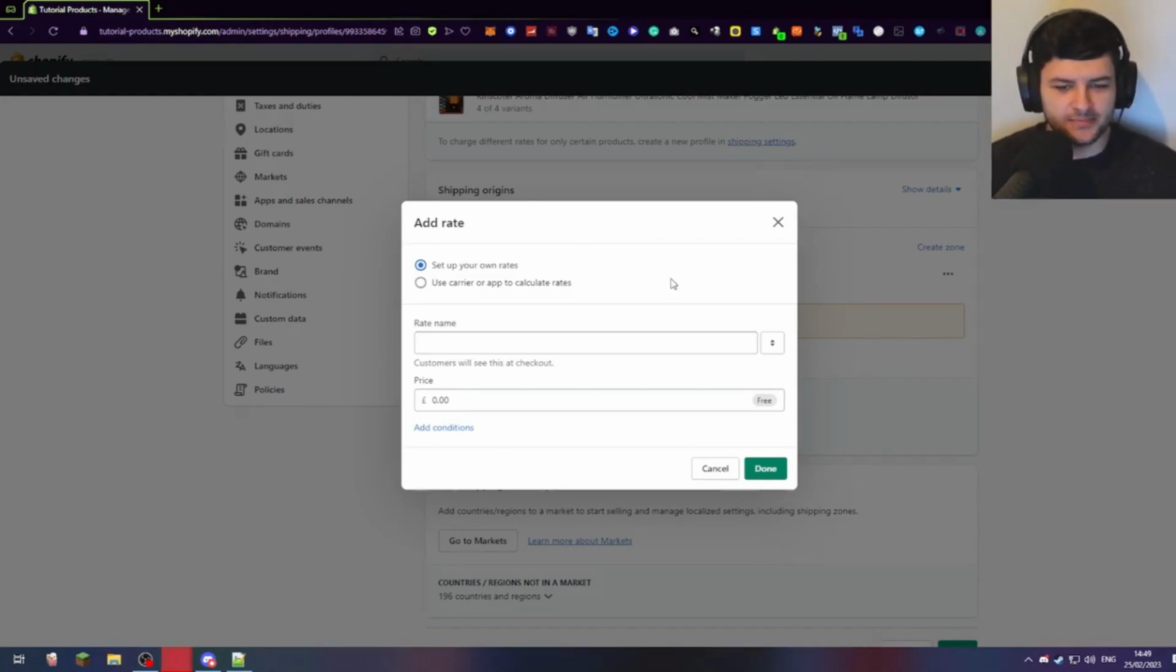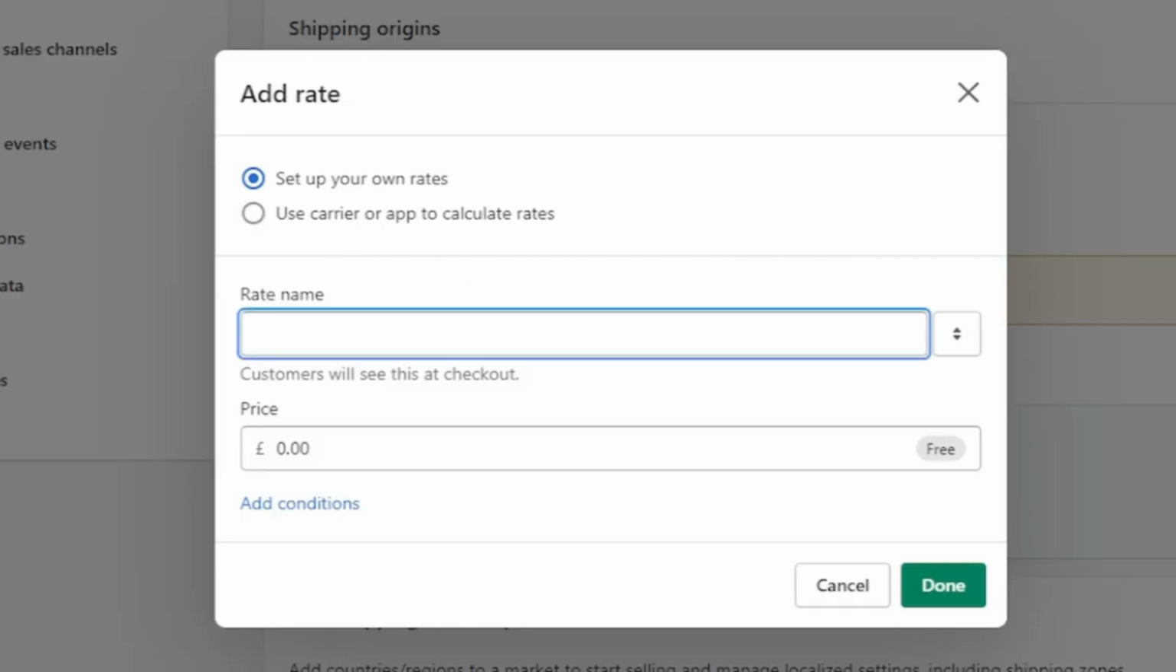Okay, so press add rate. We're going to set up our own custom rates. Now the rates is going to be how much the customers are going to pay for the shipping, so it's going to show them options when they actually buy your product on checkout. So the first one, we're just going to call it shipping insured.